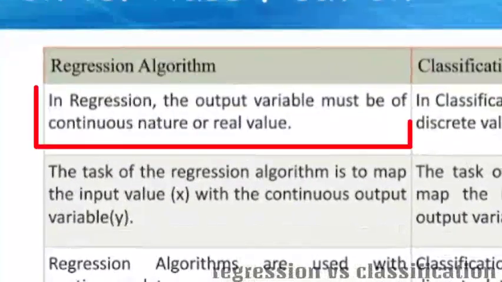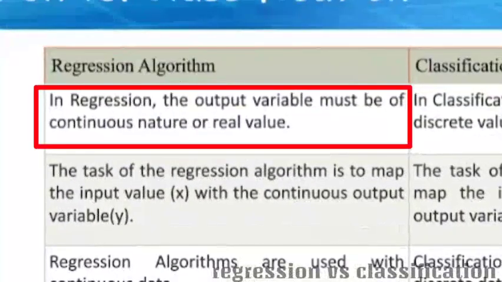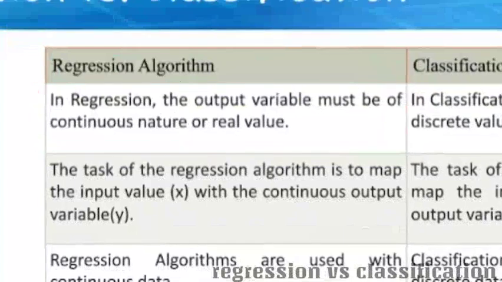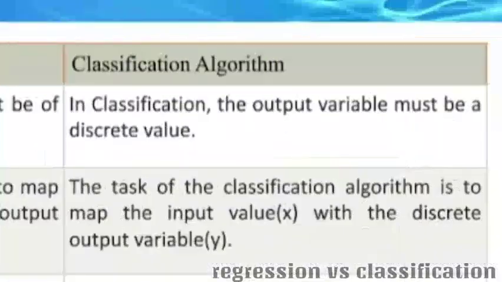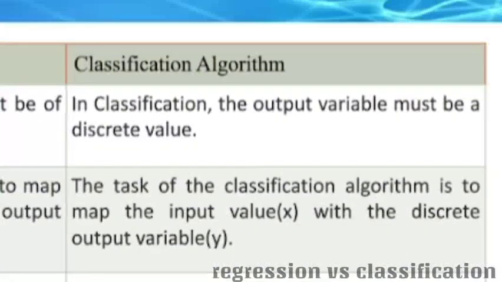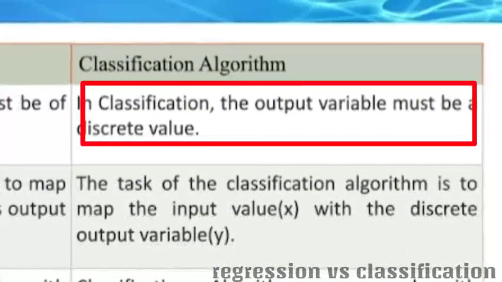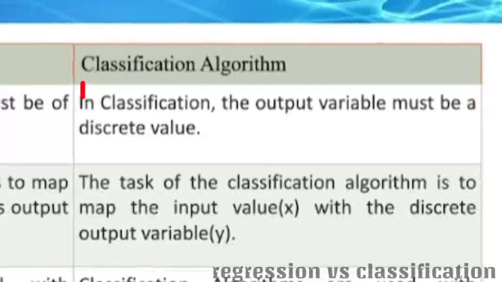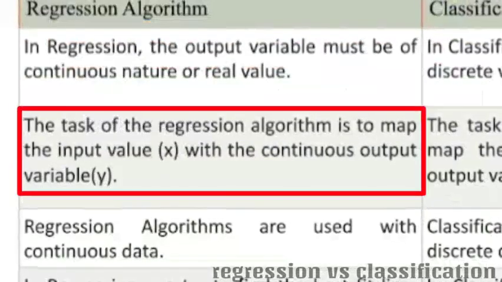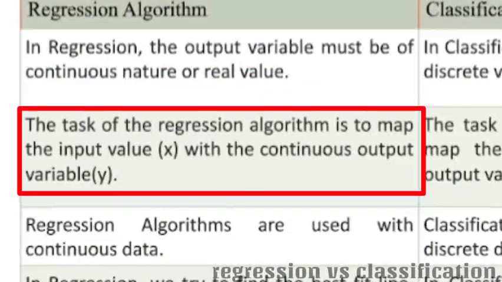In regression, the output variable must be continuous in nature or a real number. This is the assumption. If the assumption does not hold, we are definitely not going to use a regression problem. In classification, the output variable must be a discrete value. In regression, the task of the regression algorithm is to map the input value to continuous output variables.